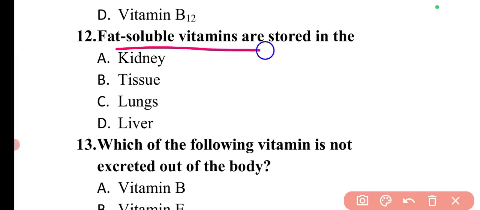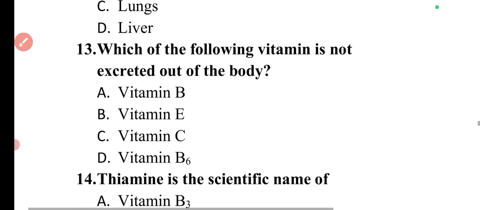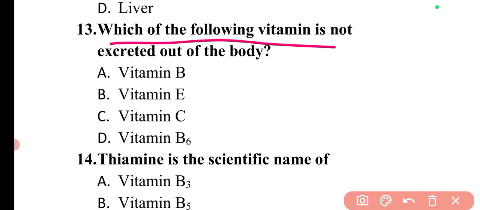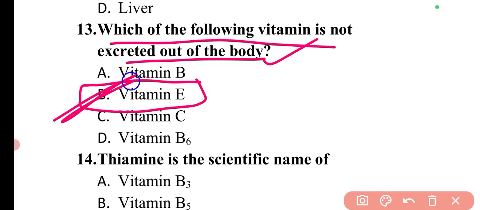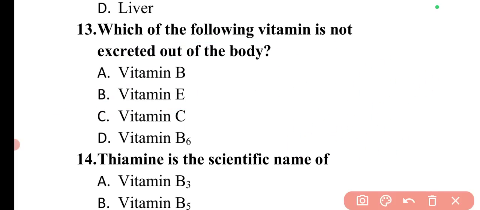Next question is, fat soluble vitamins are stored in. So the fat soluble vitamins are stored in the liver. So option D is correct. Next question is, which of the following vitamin is not excreted out of the body? So the vitamin which is not excreted out of the body is vitamin E. So here option B is correct. It is also known as tocopherol, and the most active form is alpha tocopherol.